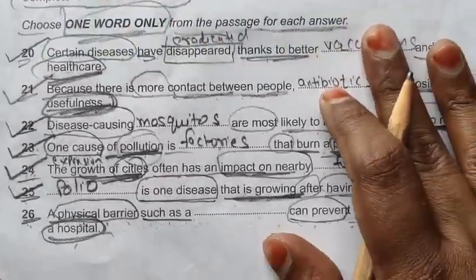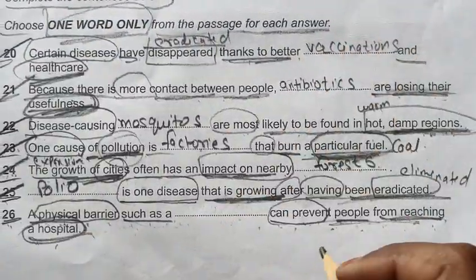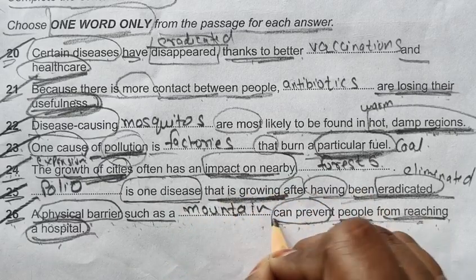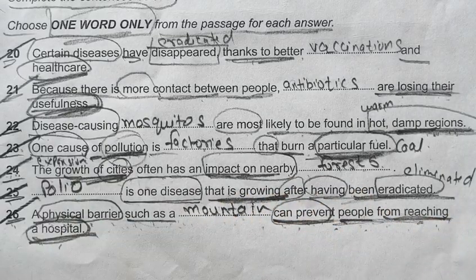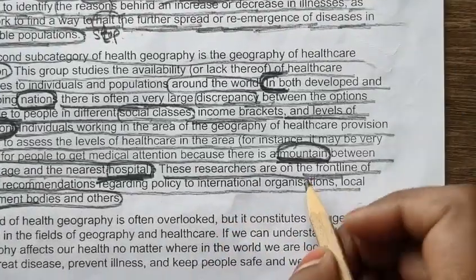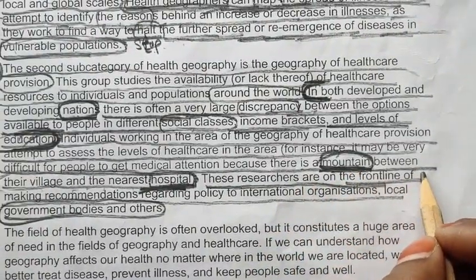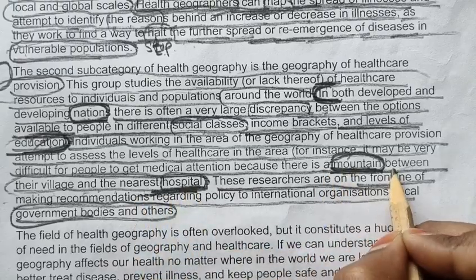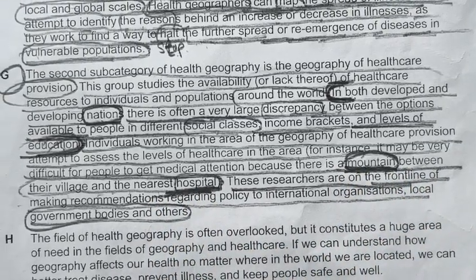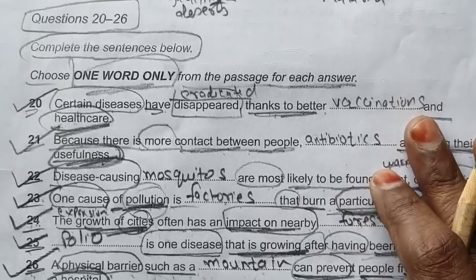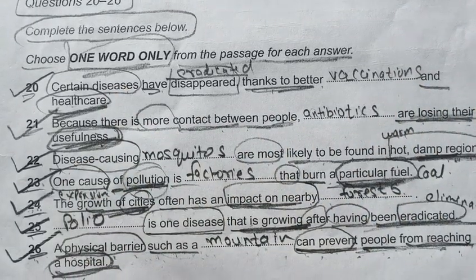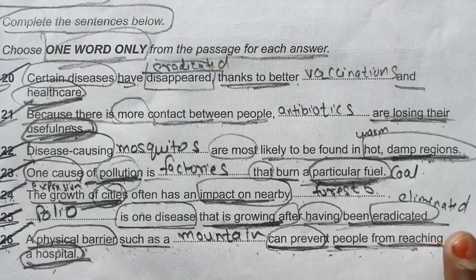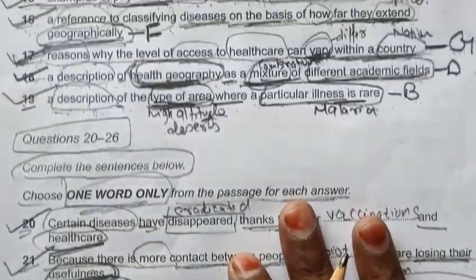Mountain is a physical barrier. A physical barrier such as mountain can prevent people from reaching a hospital. Okay, and we are getting our answer from here. There is a mountain between their village and the nearest hospital. Okay, I hope you have understood this, and with this we have completed our entire complete the sentences below. Okay, we have found all our answers.